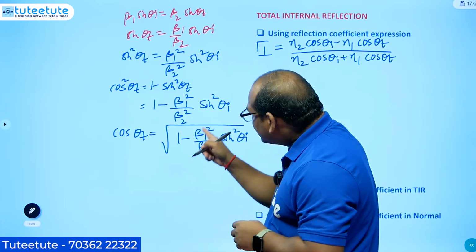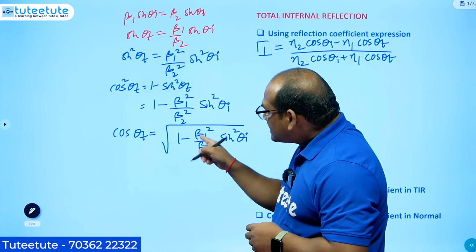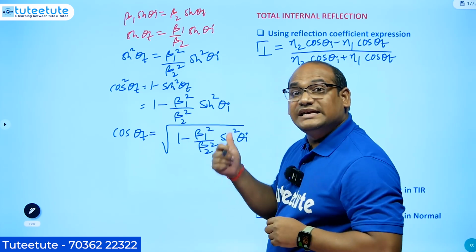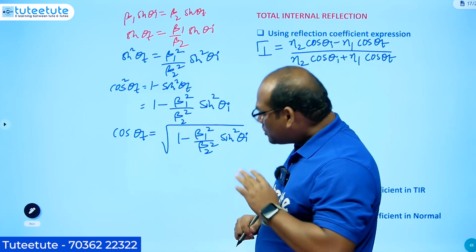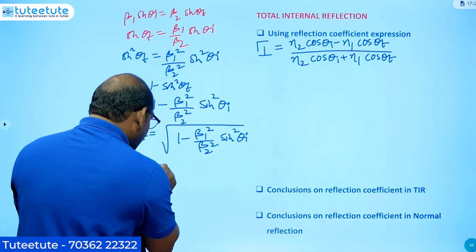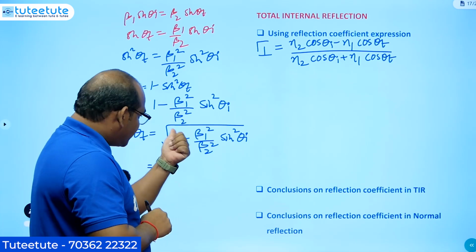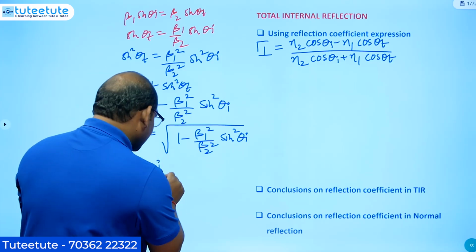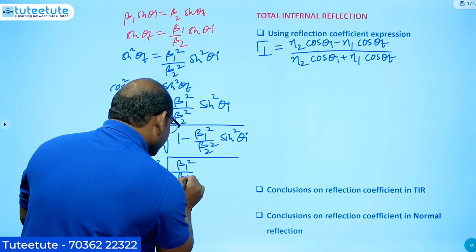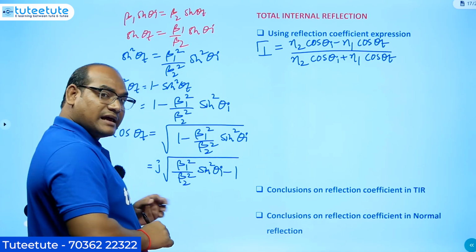So this part is greater than 1. Whenever this part is greater than 1, 1 minus the value which is greater than 1 means this is a negative number. So root of a negative means it is actually imaginary. To indicate that, just take minus common here, minus 1. So we can write j square, root j square means j will come outside. So here we can write beta 1 square by beta 2 square sin square theta I minus 1. Like this we can write.